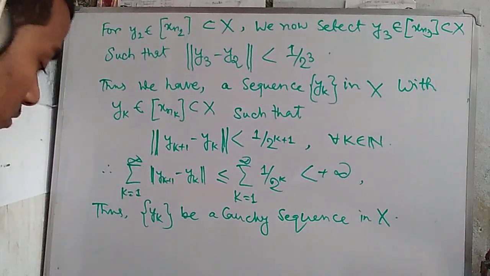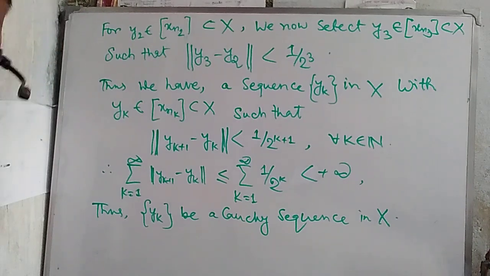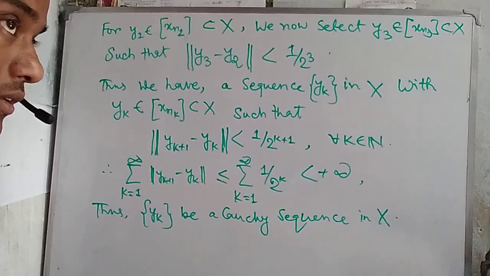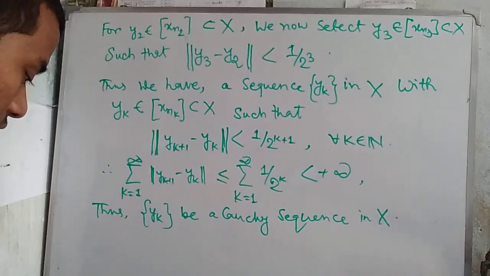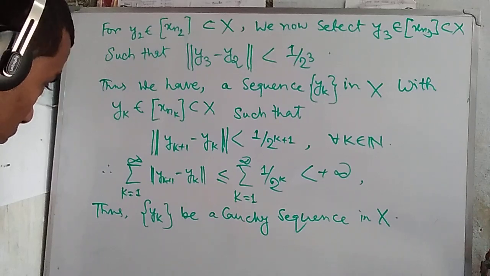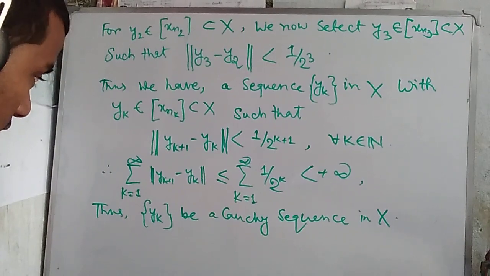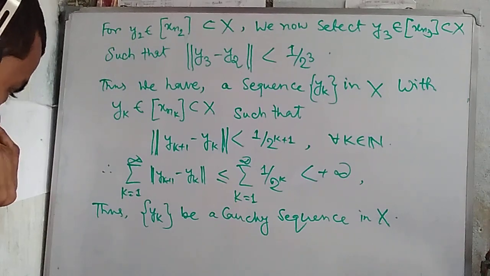Not a problem at all. Okay, we define it in this way. That means y1 belongs to this class x_{n1}, and y2 belongs to x_{n2}, and so on, y_k belongs to x_{nk}. Then the sum over k equal to 1 to infinity of the norm of y_{k+1} minus y_k is less than or equal to the sum of 1 by 2 to the power k, and less than plus infinity.